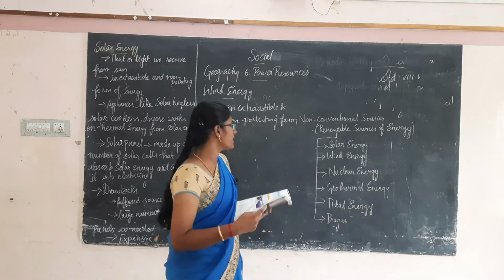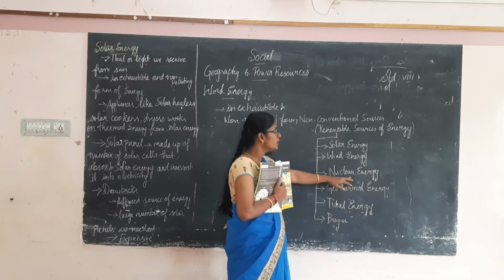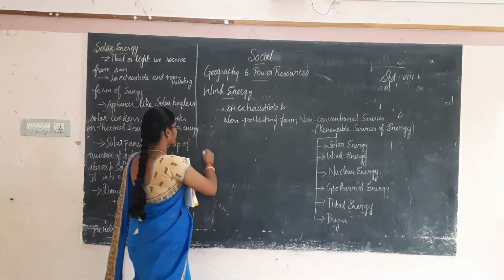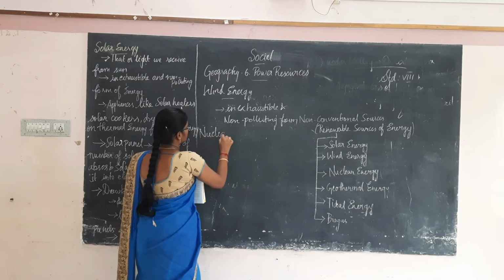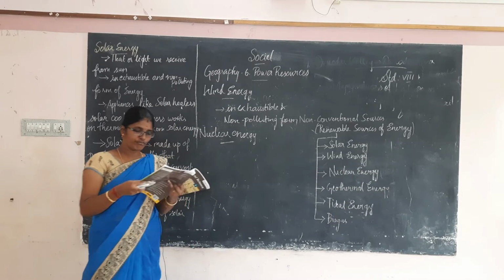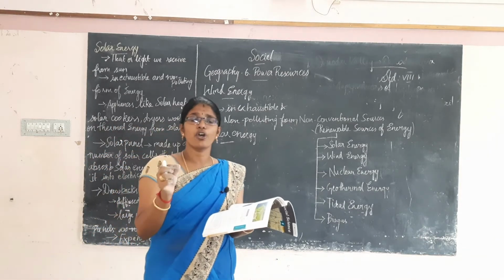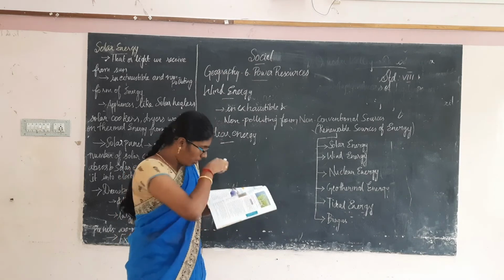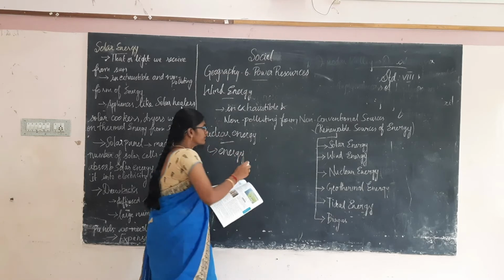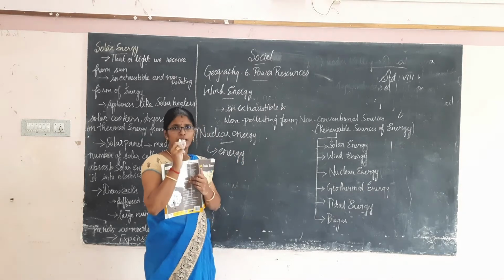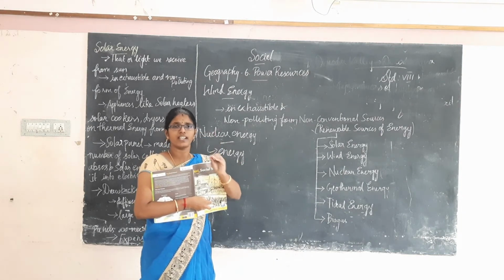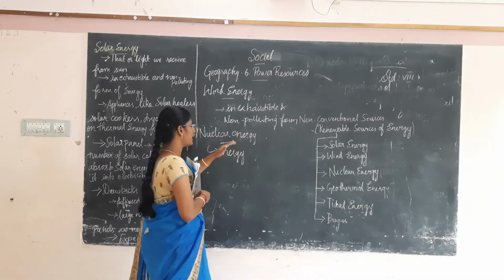Okay, then coming to the third one. What is the third one? Nuclear energy. Where do we get this form of energy? We get it from the energy stored in the nuclei of radioactive elements. Every particle has a nucleus. When that nucleus gets diffused, some energy is generated. That energy is called nuclear energy.